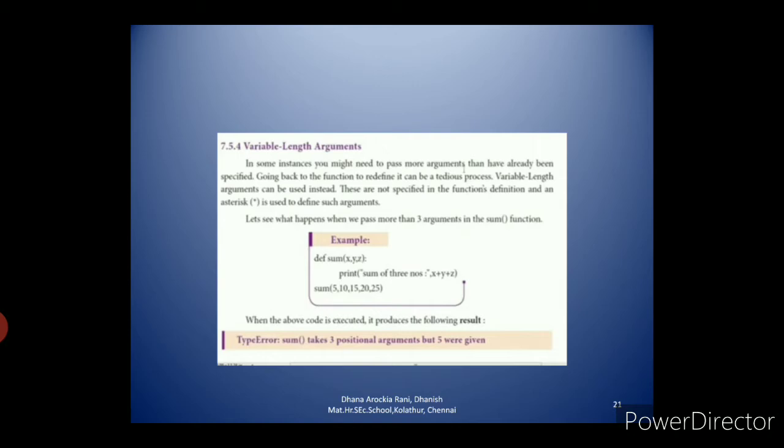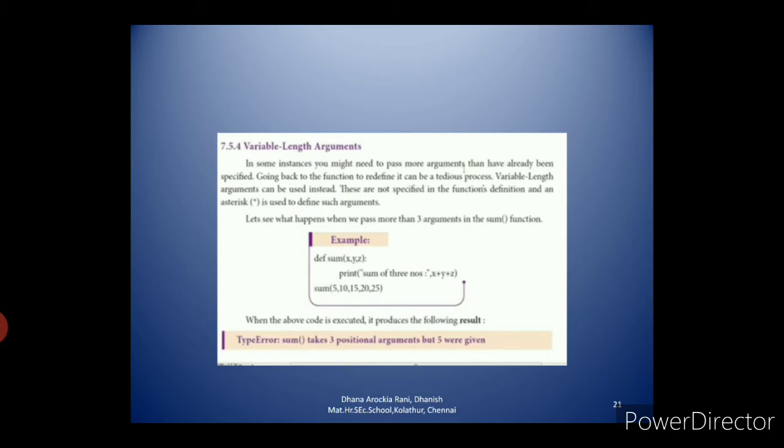So the first call passes only two values, and the output will print two values, 1 and 2. The second call passes three values, so the output will print three values, 10, 20 and 30. Each time the function is called, we can pass different arguments. We need not go back to the function and redefine the parameters, so we are using variable length arguments.